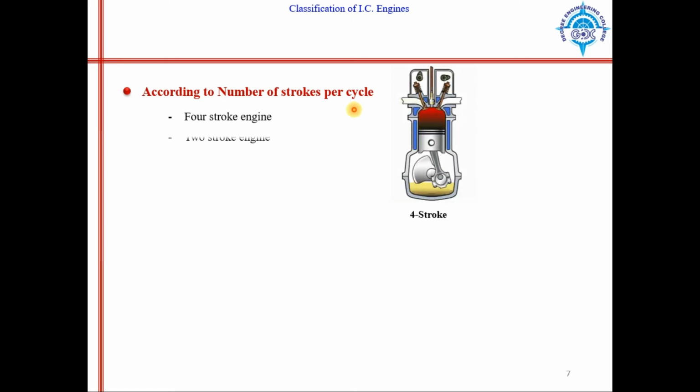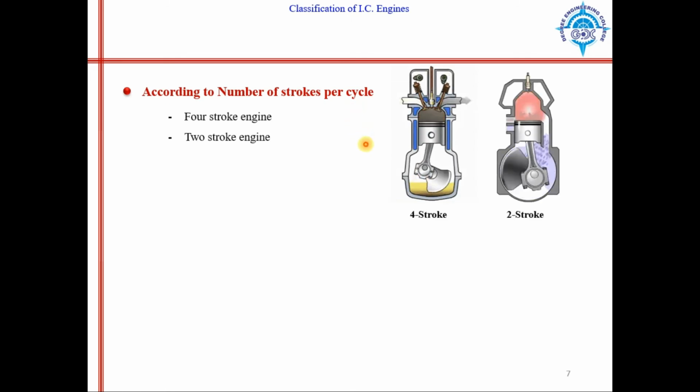According to number of strokes per cycle, there are 4-stroke engines and 2-stroke engines. So basically, what is a stroke? A stroke is the movement of the piston from the topmost position to the bottommost position, or from the bottommost position to the topmost position. In a 4-stroke engine, the complete cycle is completed in 4 movements of the piston up and down.